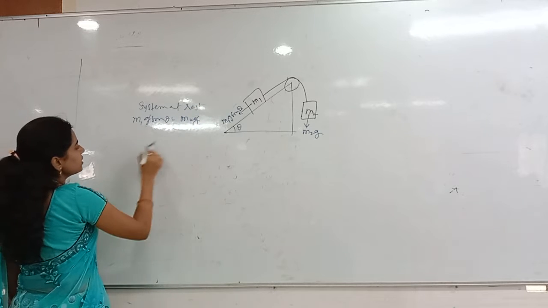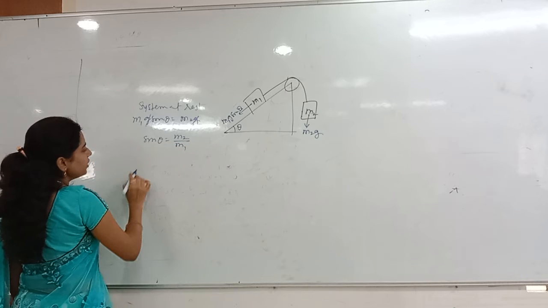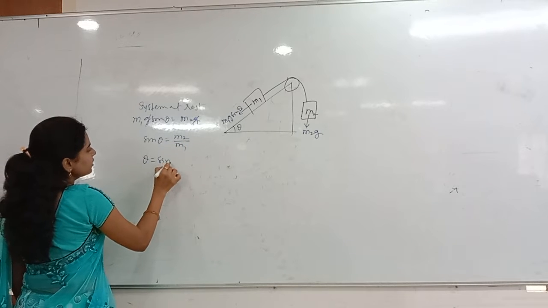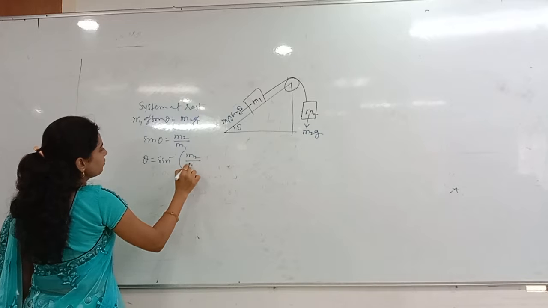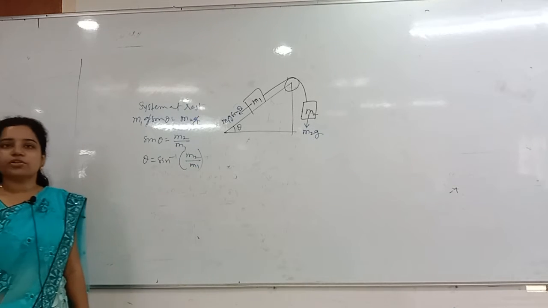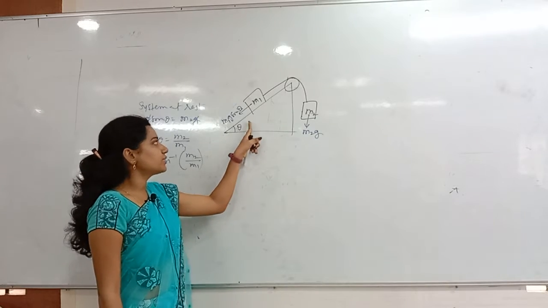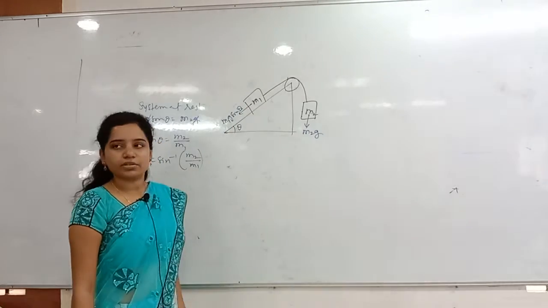Then g gets cancelled here, then sin theta is equal to m2 by m1. Then theta is obviously sin inverse of m2 by m1. And this one is easy. And the second question I asked, you have to find out the normal reaction applied by the wedge on the m1.